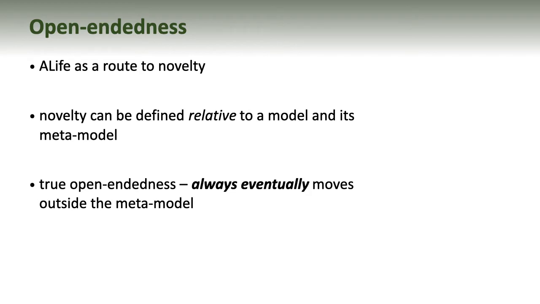Alife is a route to getting novelty, but novelty could be anything from a change in the number of spots to a major transition. Novelty needs to be classified. If we have a good model of our system, we can use that as a reference for our novelty classification. For open-endedness, we also need to refer to a model of our model, a meta-model, because we're looking for new concepts, new types of things, not merely small variations on things.